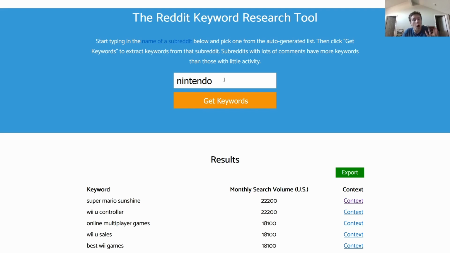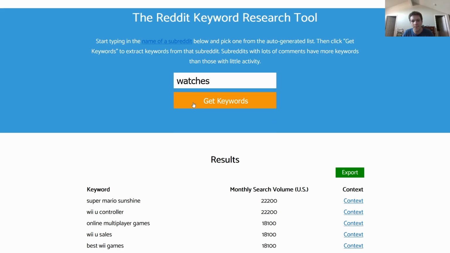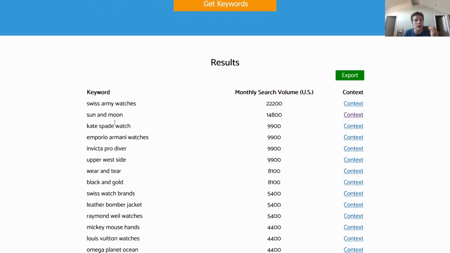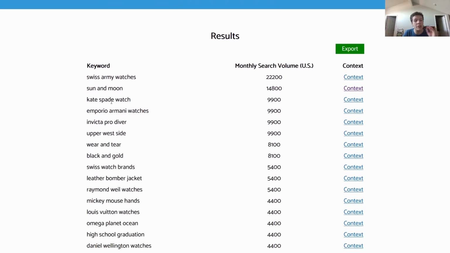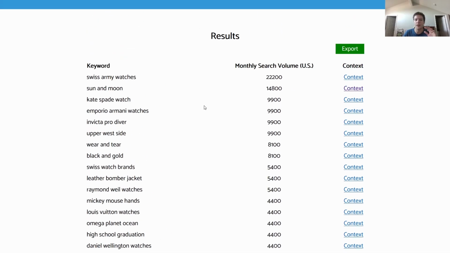You can do this even honestly with different subreddits. Let's do something that I'm not necessarily that familiar with flipping. Let's say you want to flip watches. So watches. And then here, you're getting the keywords for watches. So you have Sun and Moon, you have Kate Spade watch, Emporio Armani watches. Okay, perfect. So we have a lot of different watch brands here mentioned in the watches subreddit.